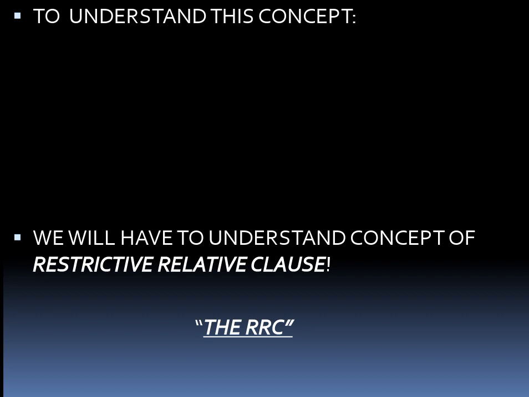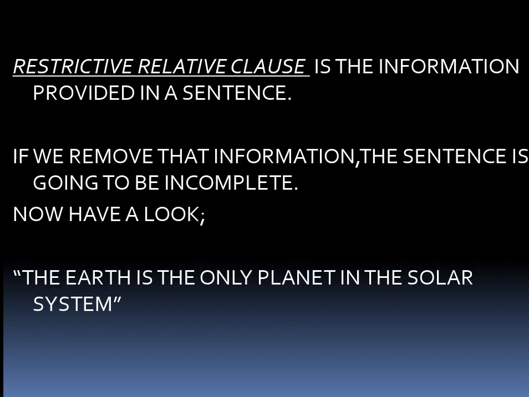For example, the Earth is the only planet in our solar system that supports life. Now this part, that supports life, is actually the restrictive relative clause. Now let's see what if I remove this part. It is going to become the Earth is the only planet in our solar system. The meaning has changed. Instead of saying कि ये एक planet है जो life को allow करता है, अब इसका meaning बन गया कि solar system में एक Earth ही planet है. So these are two different sentences. This information was the restrictive relative clause which was giving the meaning to the sentence.